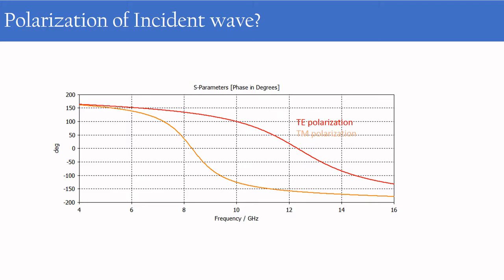So this is one of the questions that I have obtained regarding the AMC simulation and polarization of the incident wave. Here we can see that the AMC characteristics are defined for two polarizations, TE and TM polarization. So these are the results that are obtained for the same structure for different polarization of the incident wave. So in this video, I'll be explaining how we can simulate by changing the polarization of the incident wave.